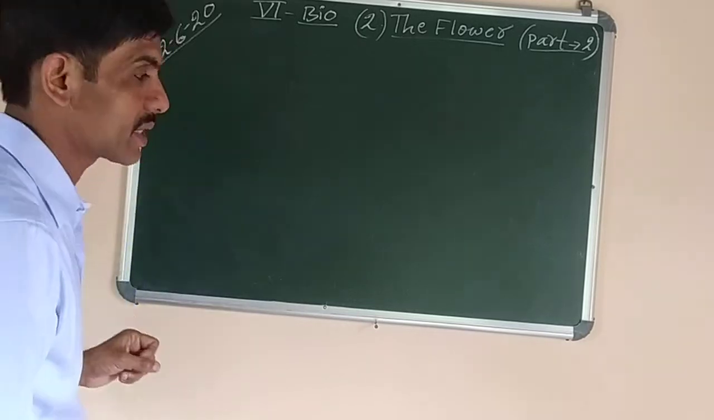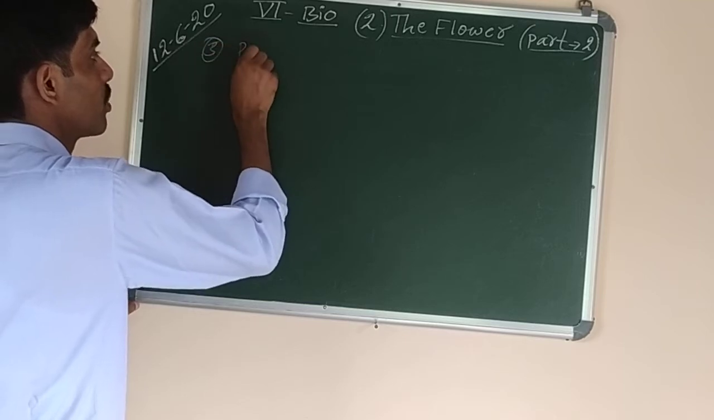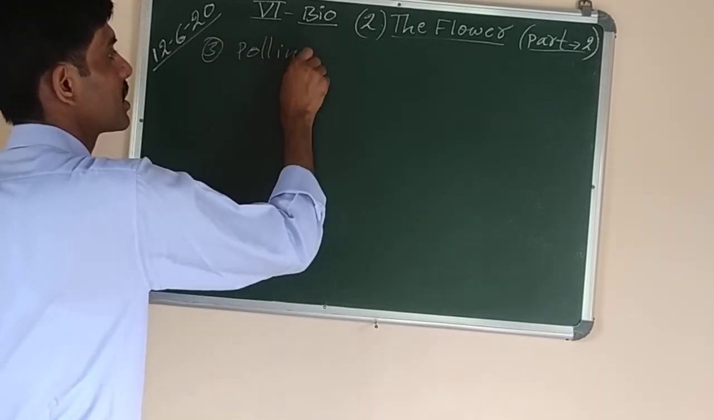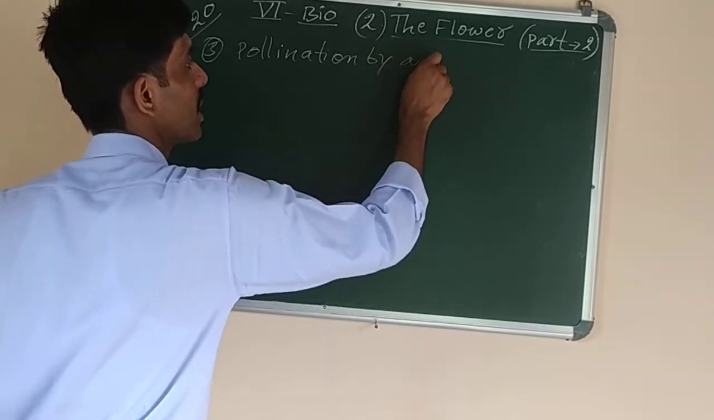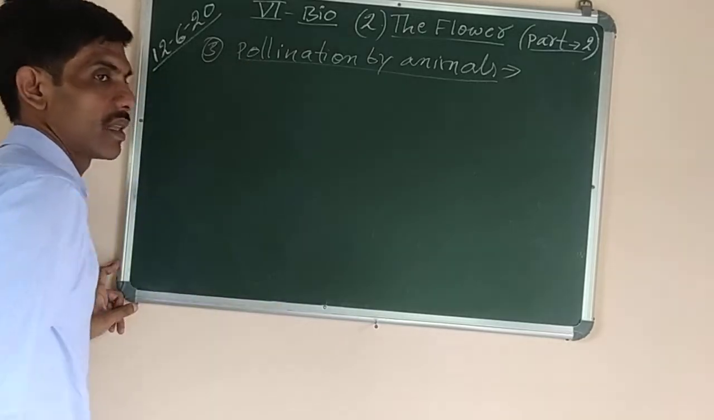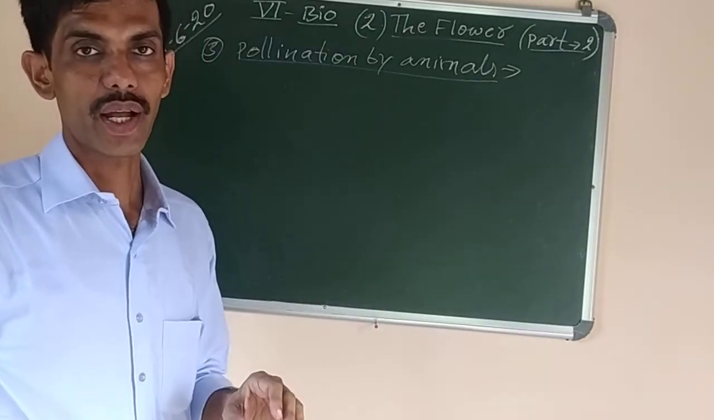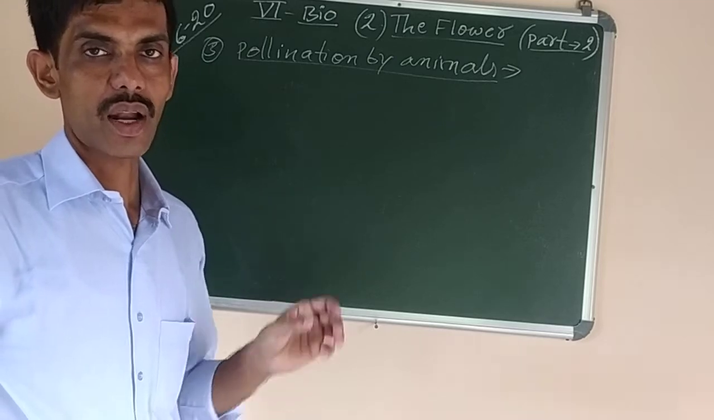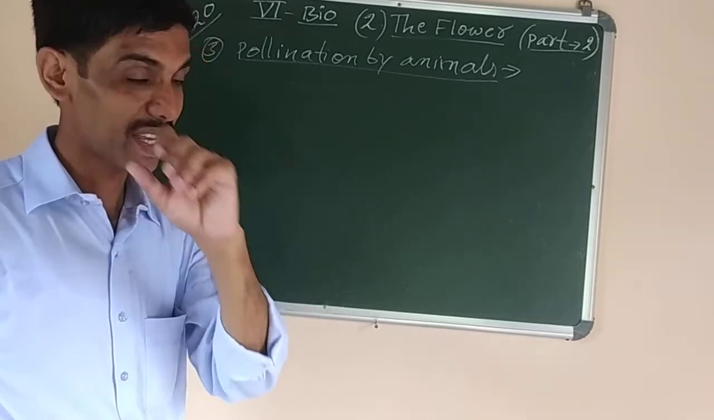So now next topic is pollination by animals. This is the third one. Already two we have done. Pollination by animals means here the agent is animals like bats, insects. They are the ones which carry the pollen grains from one flower to the other. Particularly insects are very much helpful in bringing about pollination, like honeybees.